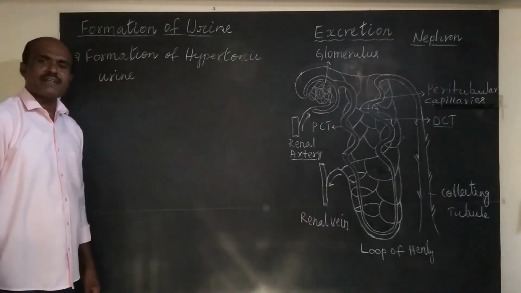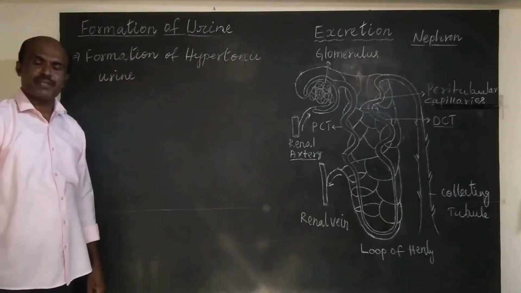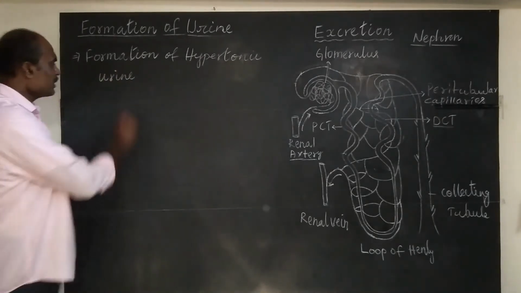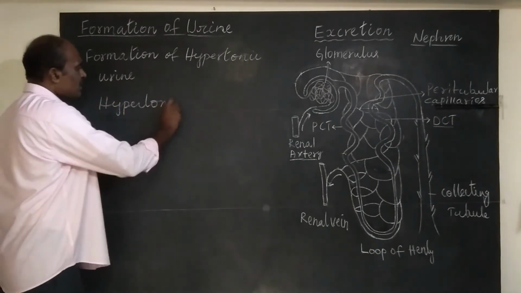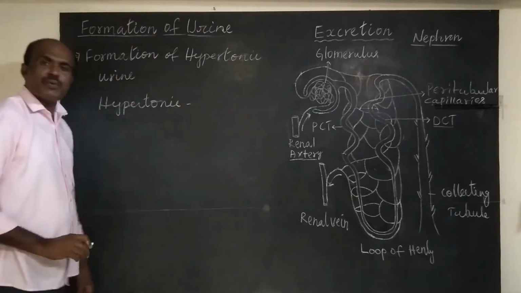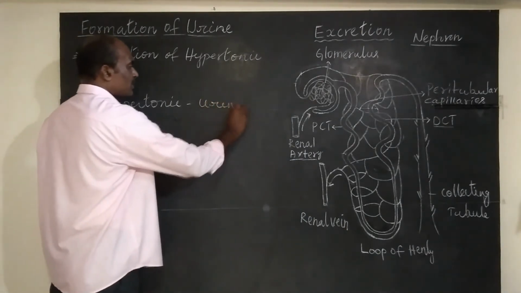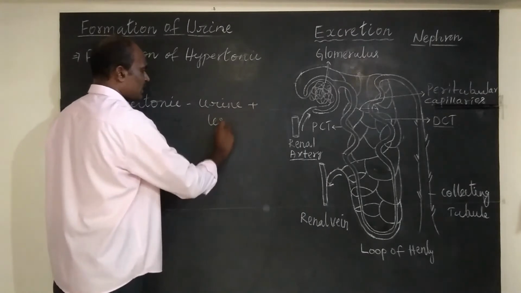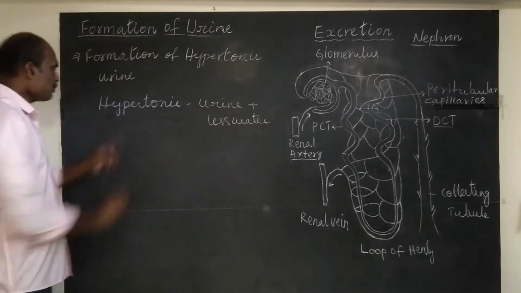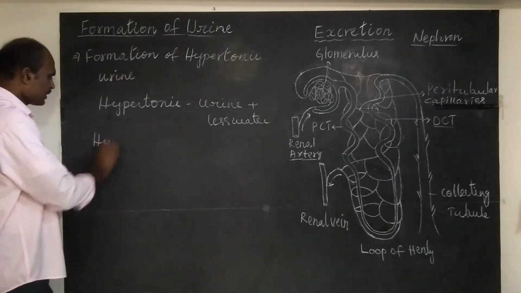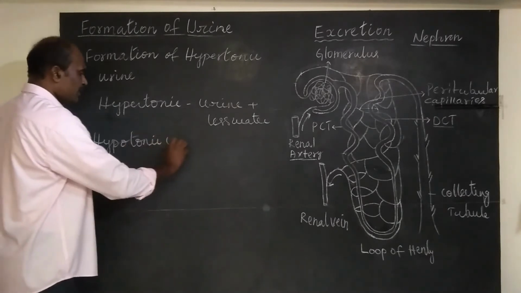Let us understand the last subheading, formation of hypertonic urine. What is hypertonic urine? Hypertonic. It means urine with less water. What is hypotonic urine? Hypotonic urine.